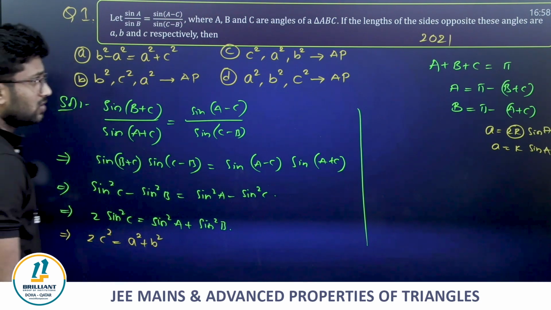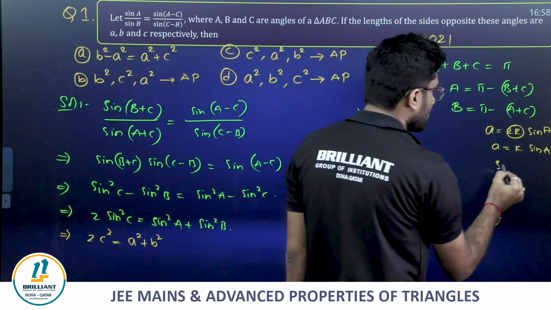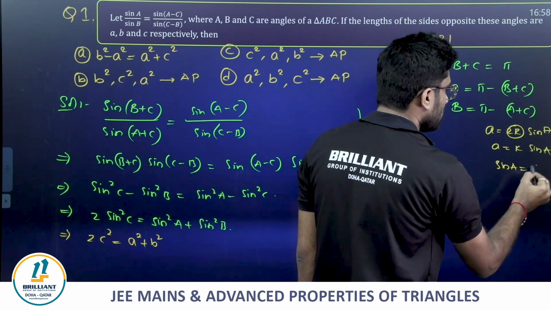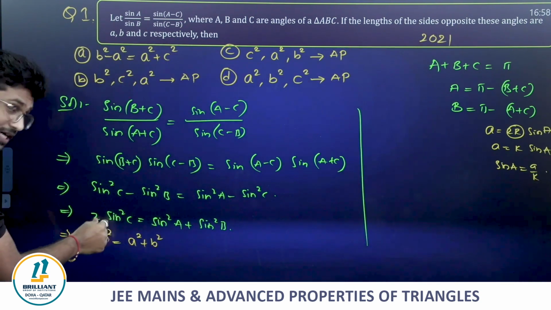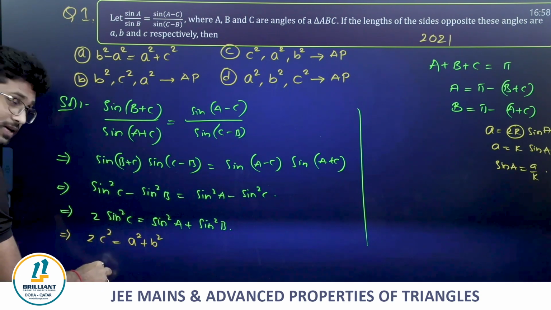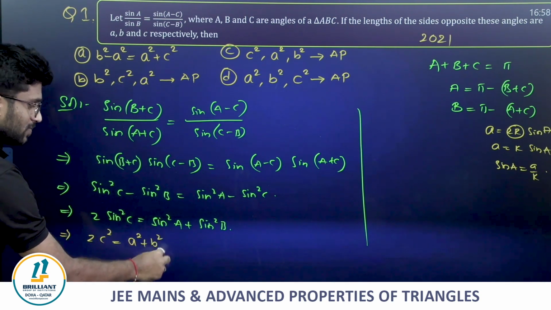Guys, have you understood what I did here? I took sin A = a/k. Now if I take 2c²/k² = a²/k² + b²/k²,